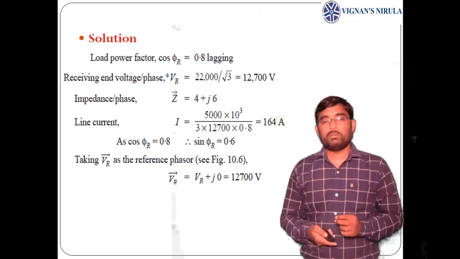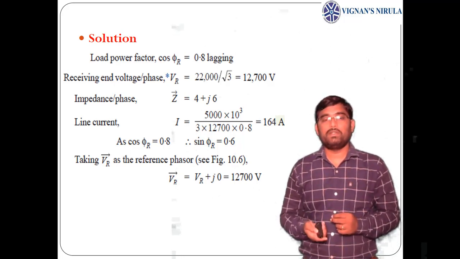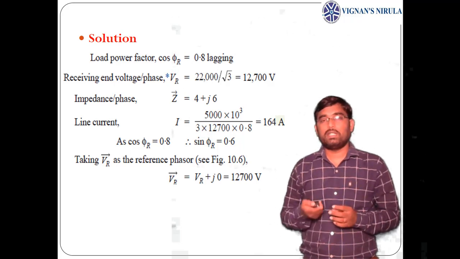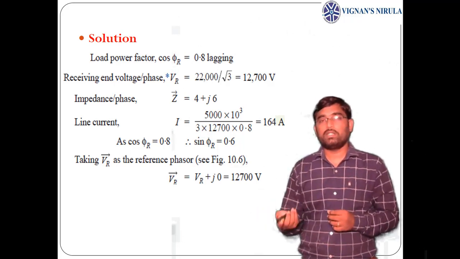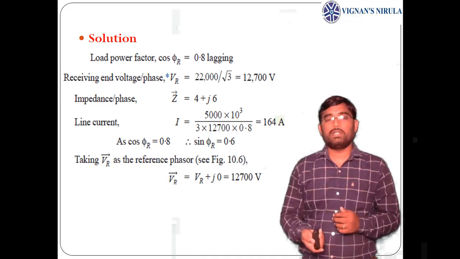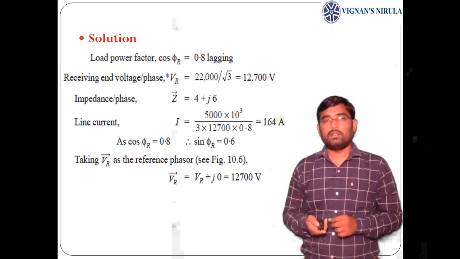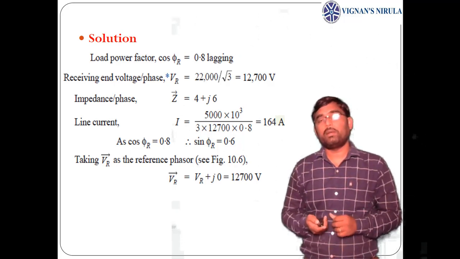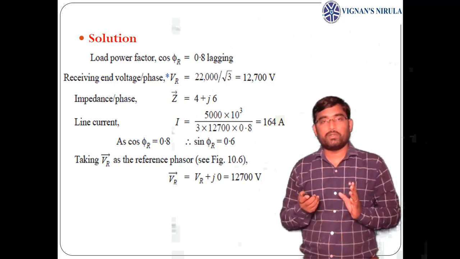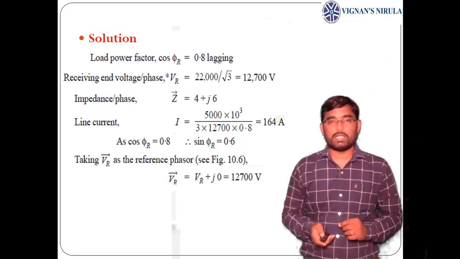Now current can be obtained by P by VR cos phi r. P means 5000 into 10 cube. We know that receiving end power equals 3 VR IR cos phi r. From that I equals P by 3 VR cos phi r. 3 into VR means 12,700 into cos phi r is 0.8. From this, current equals 164 amperes. As it is a 3-phase system, don't forget to take the phase voltage and don't forget to write the power as 3 VR IR cos phi r.